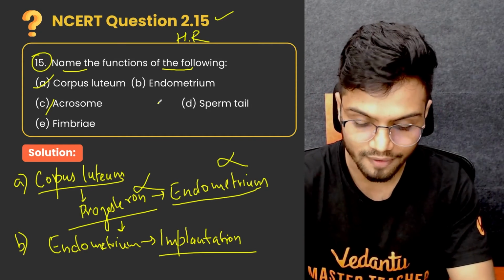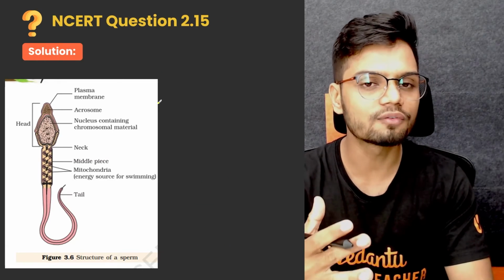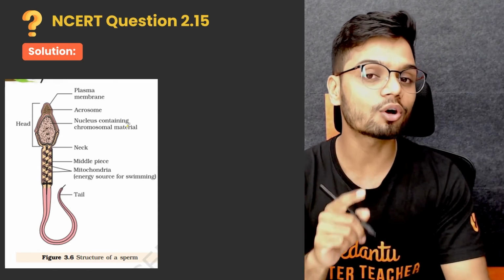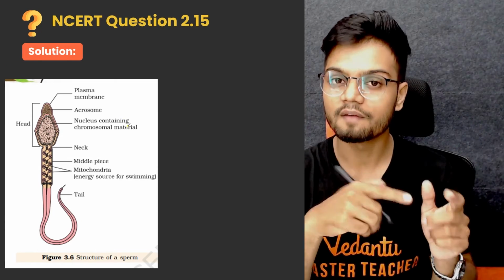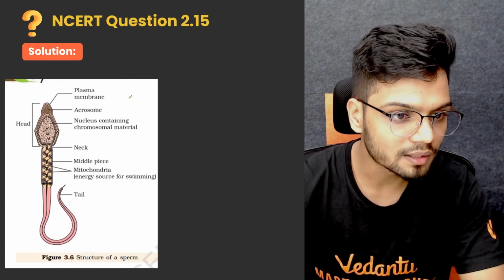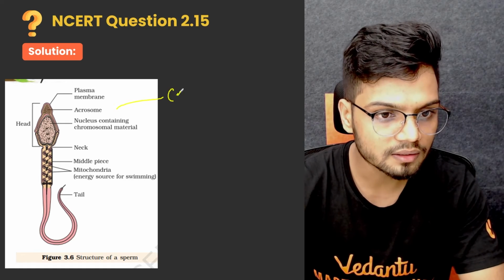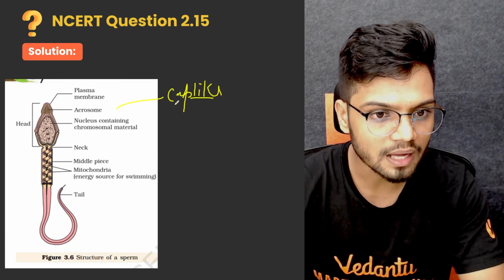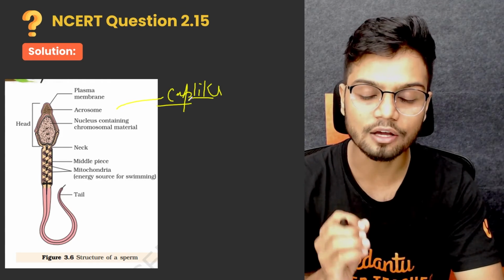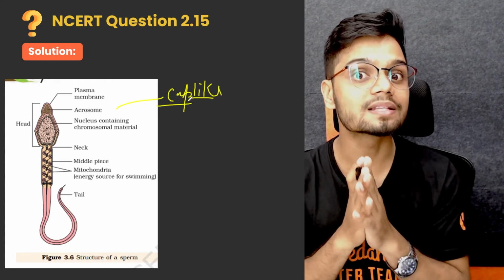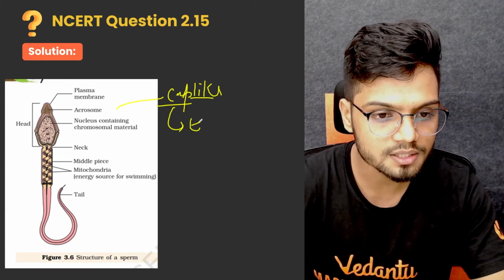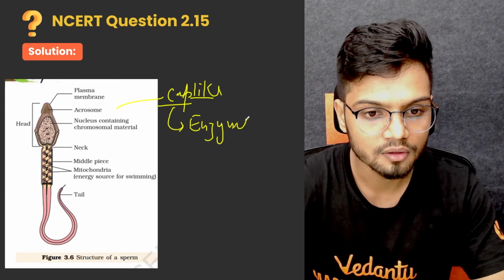Now let's look at the structure of acrosome. To understand the function of acrosome, look at its structure. We know acrosome is present on the head of the sperm. Which part of the head? The anterior portion of the head. In the anterior portion of the head, we have a cap-like structure known as acrosome, and this acrosome has numerous enzymes.